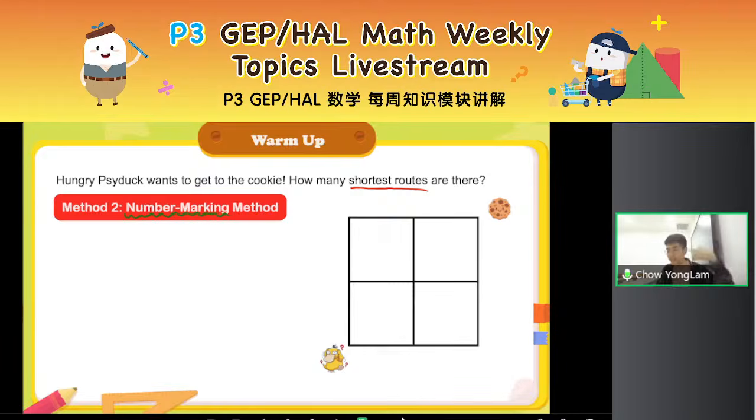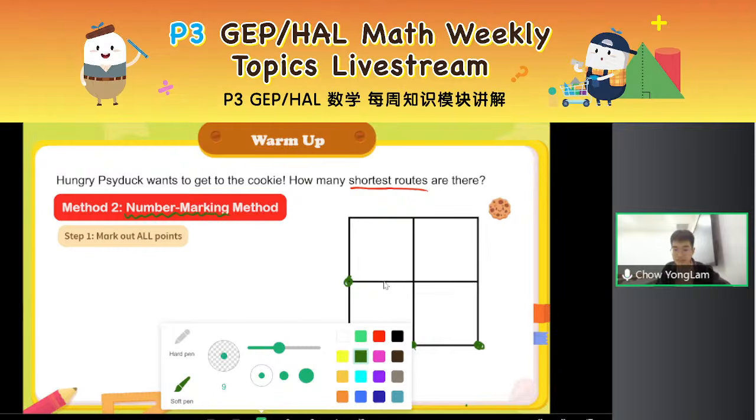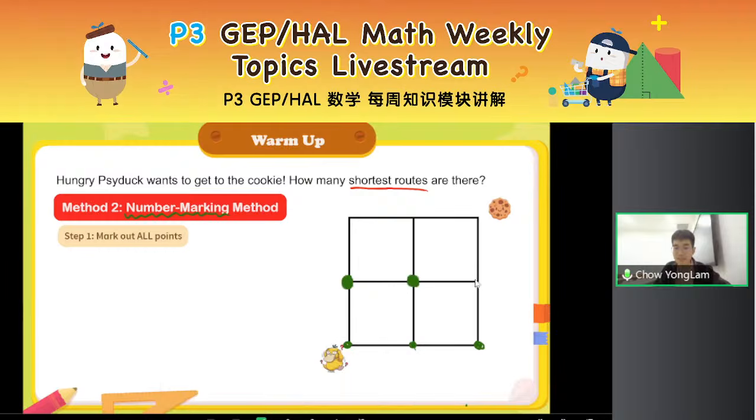All right, so Judy, the previous question, please take note, right? You cannot repeat the digits, so it's not 155. Okay, so the first step you do in this number marking method is to mark out all the points. In this case, it's pretty simple, right? It's the intersection of all your horizontal and vertical points, like what teacher Yonglam is labeling now. Let me make it bigger, in fact, right? These are all the points of intersection between your vertical and horizontal lines, which is where you can choose where you need to go next.